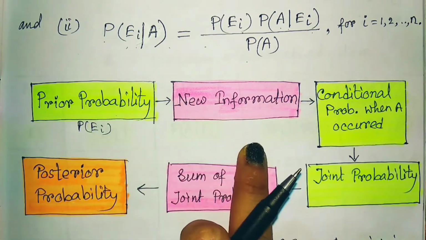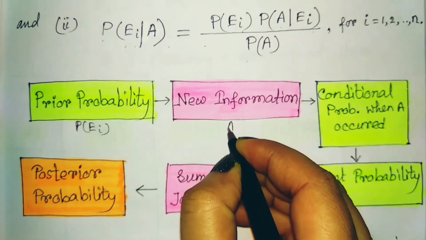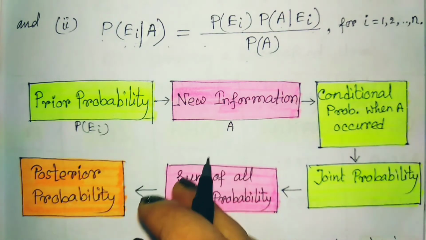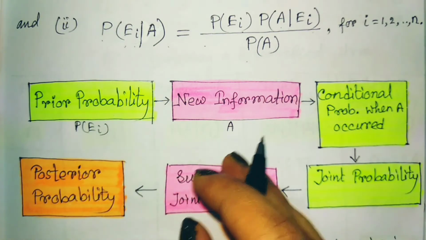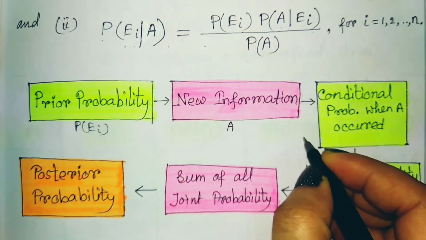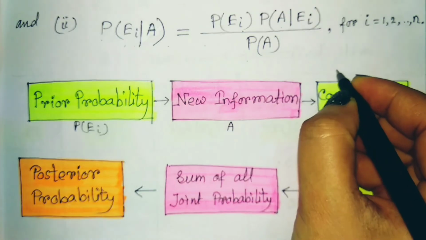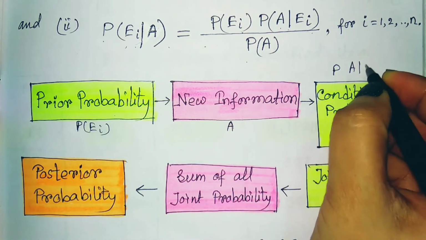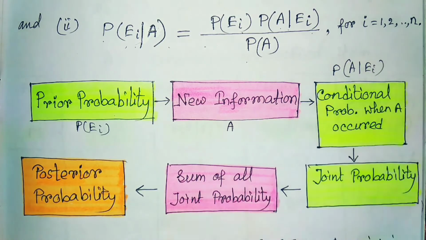Now the new information. New information means A. The event A is your new information. Next it is the conditional probability when A occurs. Conditional probability of A occurs means next our requirement is the probability of A given EI, that is also given.